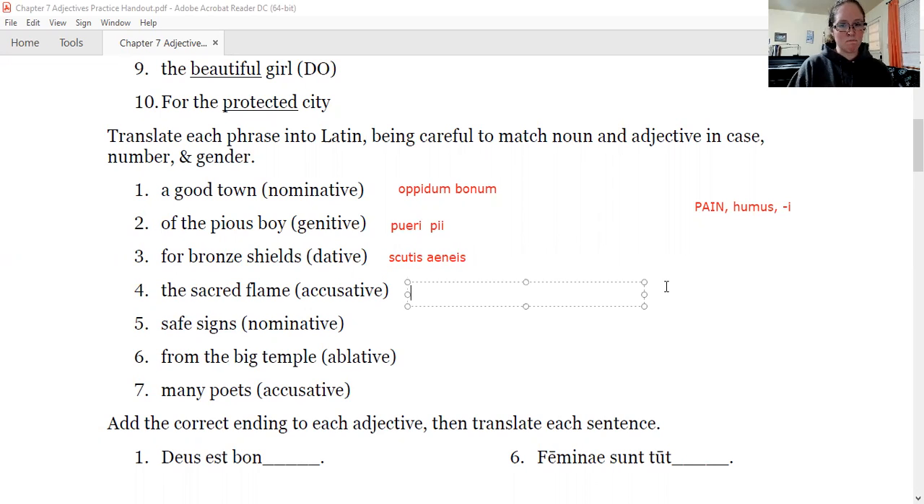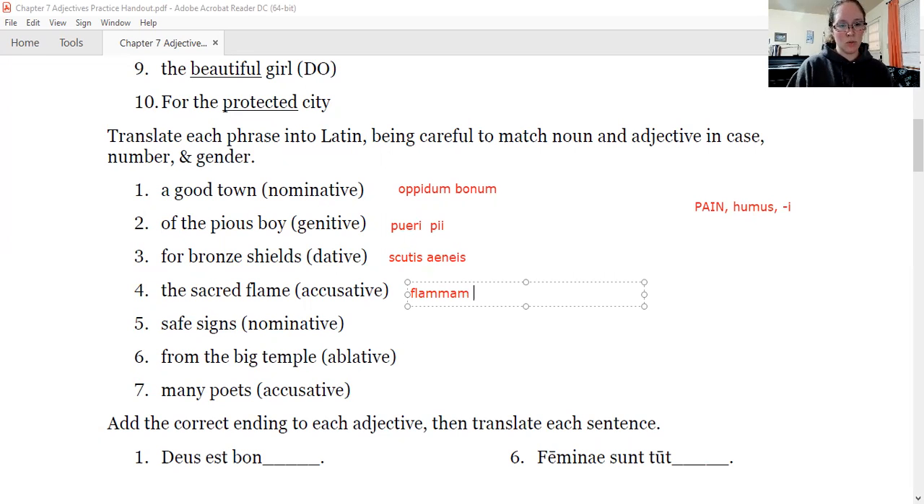All right, sacred flame. The word for flame is flamma, flammae. But we need the accusative ending, and it is singular. There's no S on flame. So that's telling us first declension, and accusative is this guy, m. So we're just going to turn it into flammam. Is flamma a pain noun or humus humi? No, just make the endings match.